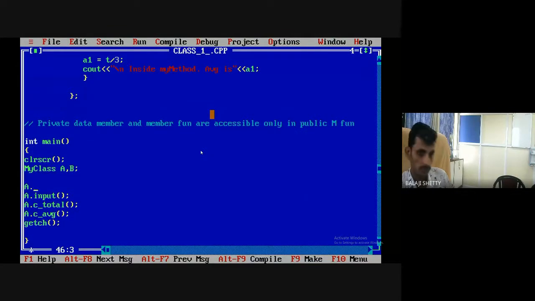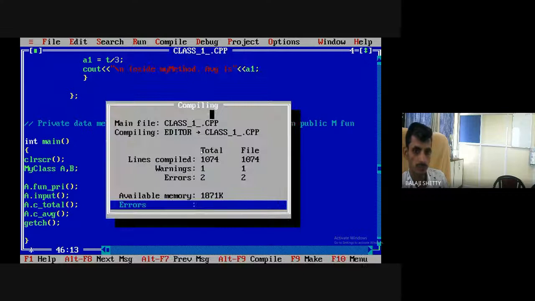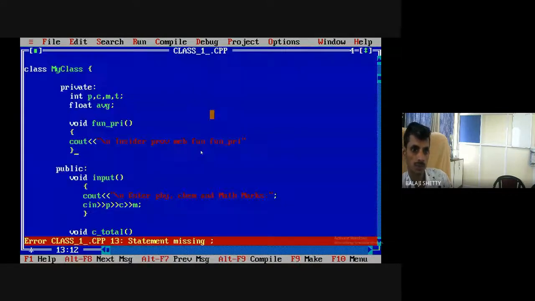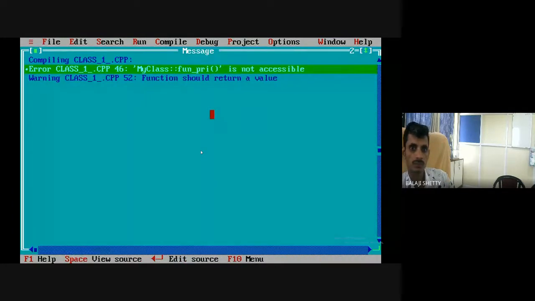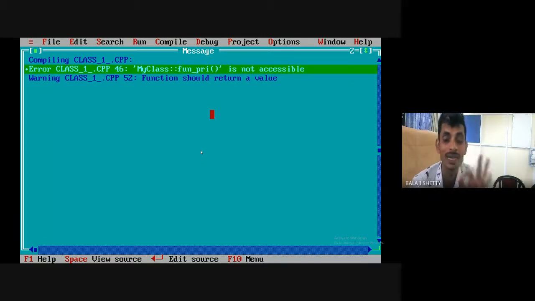Now you get the error. What is the error? Not accessible, because that is a private member. Private member functions are accessible only in a public member function. That's it. So what should I do?